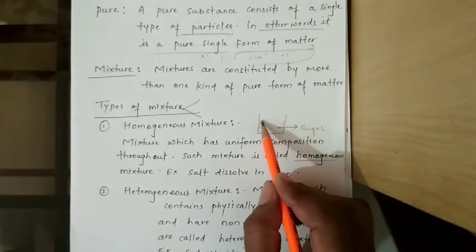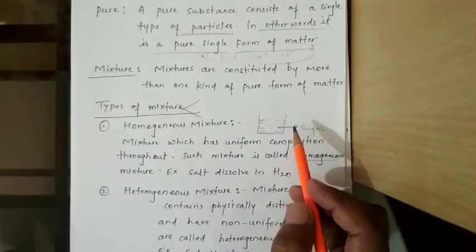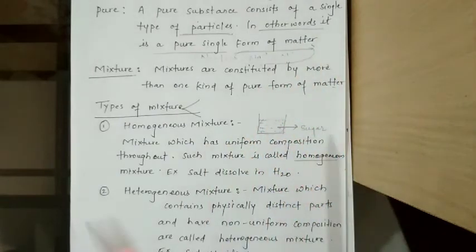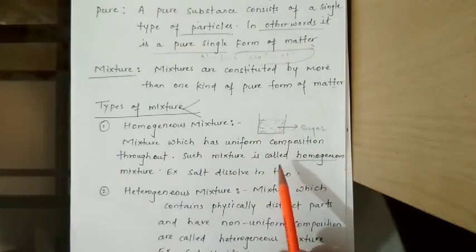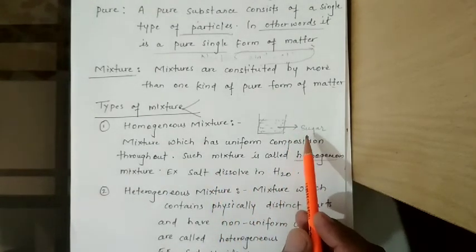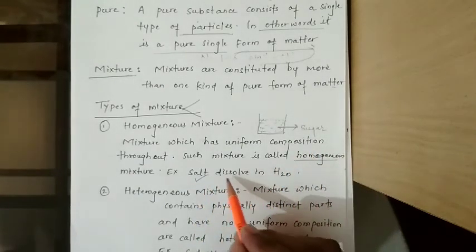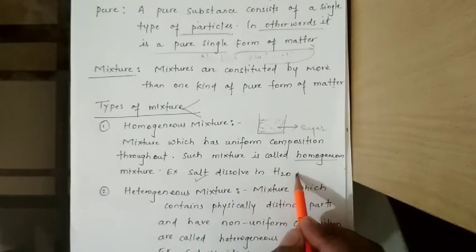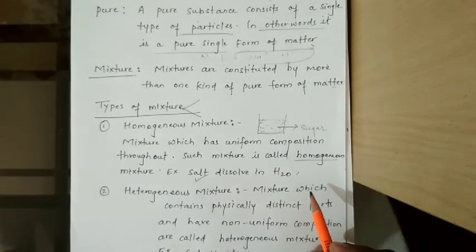If you taste from any part of this solution, you will find the taste uniform. The composition is uniform, so this type of mixture is called a homogeneous mixture. Salt dissolved in water or sugar dissolved in water is a homogeneous mixture.